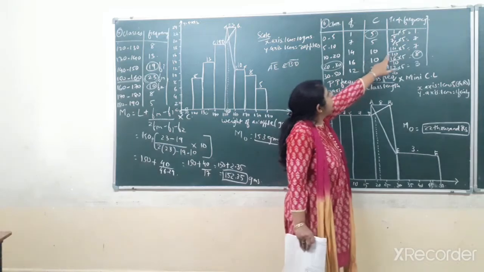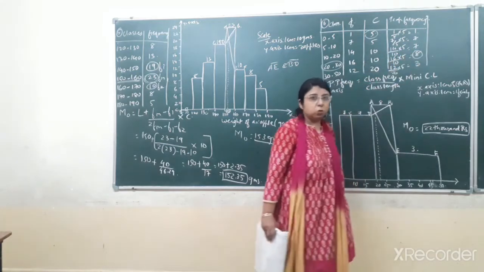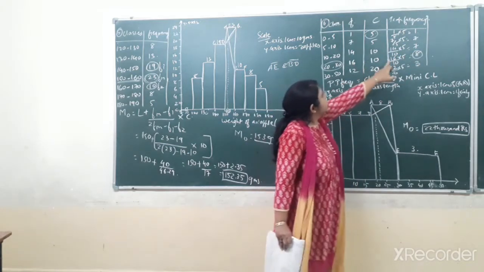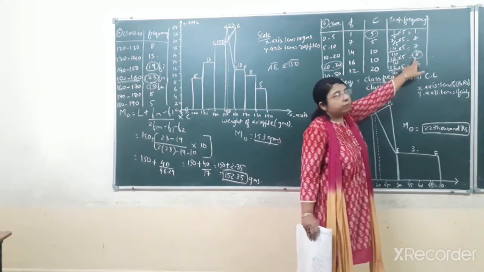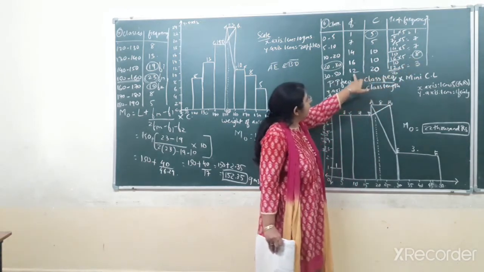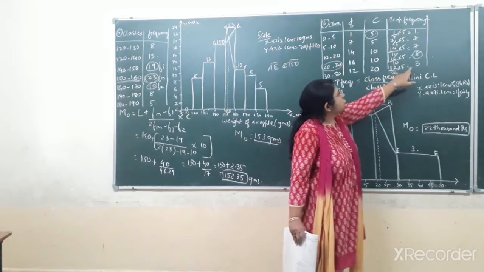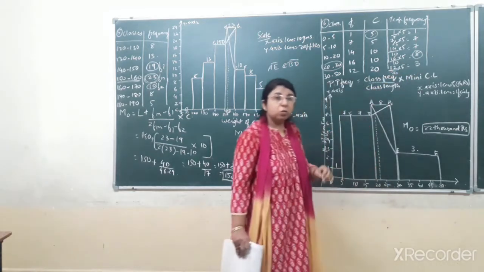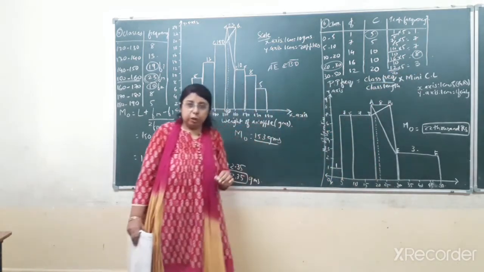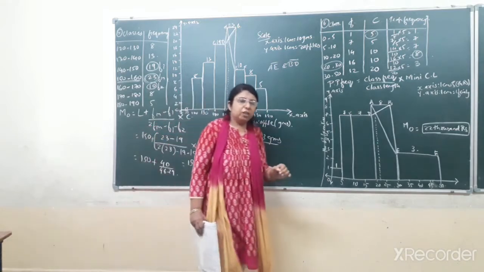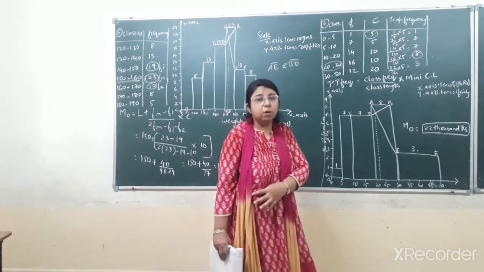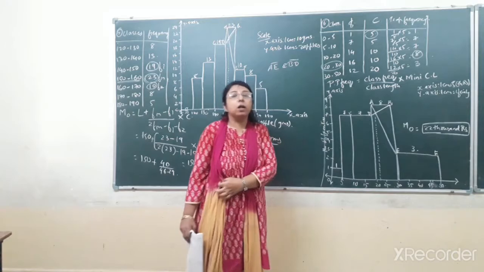14 upon 10 multiplied by 5, that will come to 7. Next one, 16. 16 divided by 10 multiplied by 5, 8. Next one, 12. 12 divided by 20 into 5 will come to 3. So in this way you have to find the proportionate frequency. From the proportionate frequency you have to find the maximum frequency. That would be your modal class.